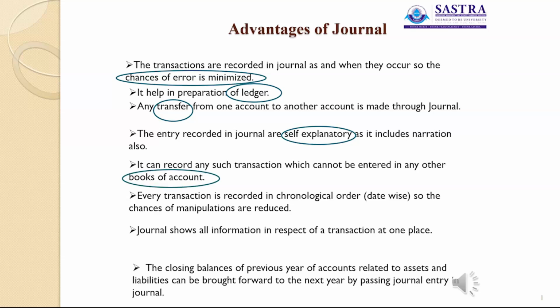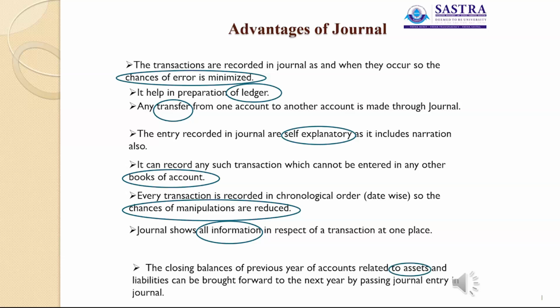Then books of account. That means it can record such transactions which cannot be entered in any other books of account. Then here all the transactions are recorded date-wise, so to reduce the chance of manipulations. Then journal shows all information in respect of a transaction at one place.